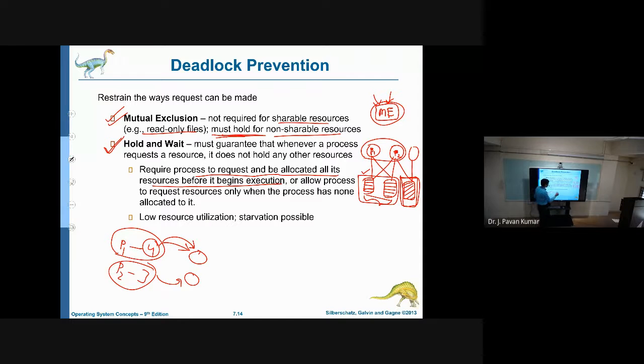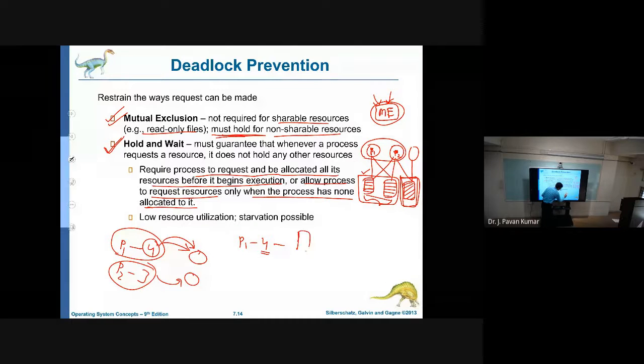The second type of approach is to allow a process to request resources only when it has none allocated to it. Consider P1 requires 4 resources. One approach is to request all 4 at a time, and only when it gets all 4 will it start execution. This is the first approach.